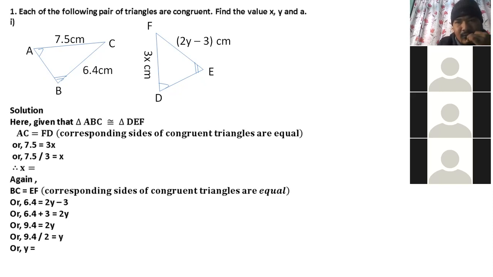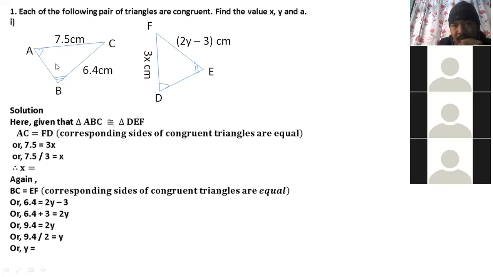Are you listening to my sound, children? Yes, sir. Now look here. What I had told you: one time you have to use that their corresponding sides will be equal, and when you use that property, you have to find the unknown values of the sides.